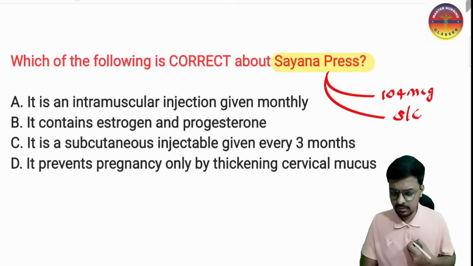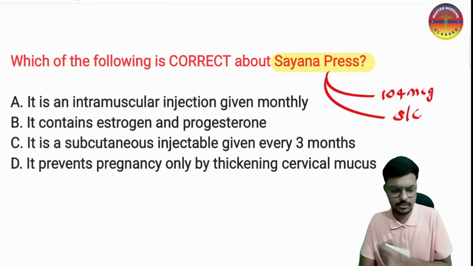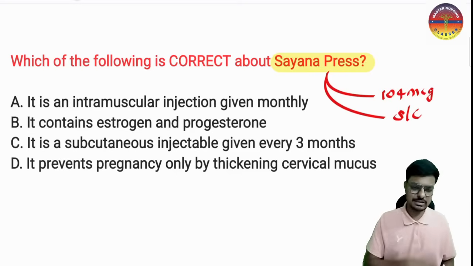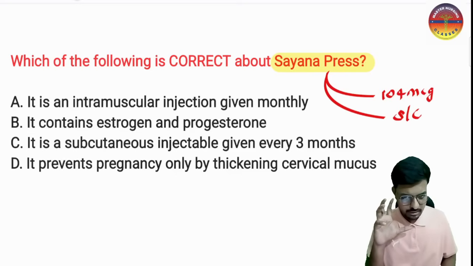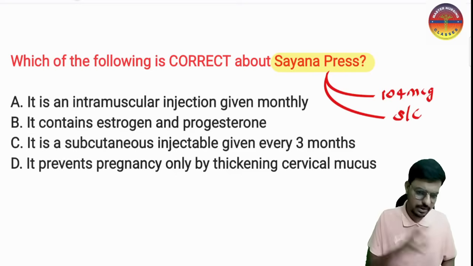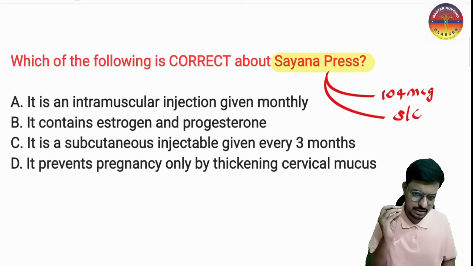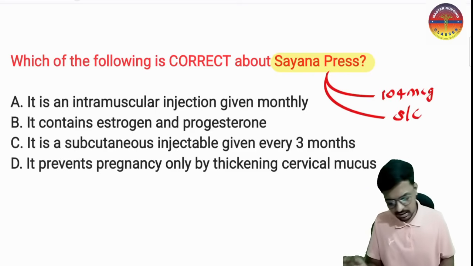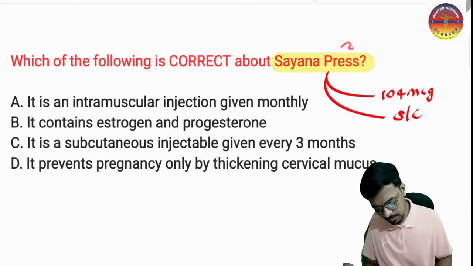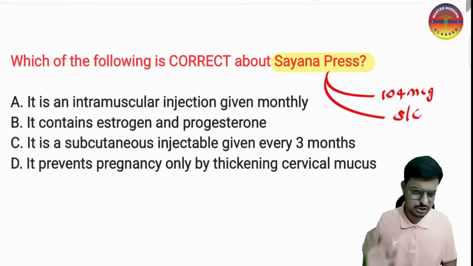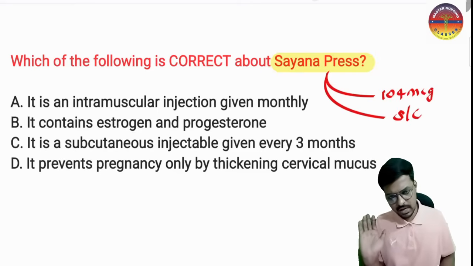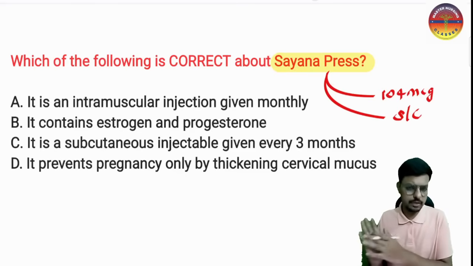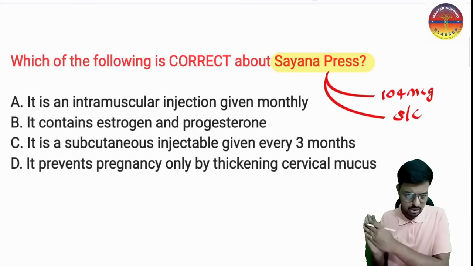If the patient is coming to the hospital where the healthcare provider is not there, still the patient can take it on his own. Okay, understand? In the absence of the healthcare provider also, the Cyanopress can be taken by the patient himself or herself. So Cyanopress is very important. This can be self-administrable, and the Antara which we have is not self-administrable. The dose of the Antara is 150 microgram that we are giving by the intramuscular route.